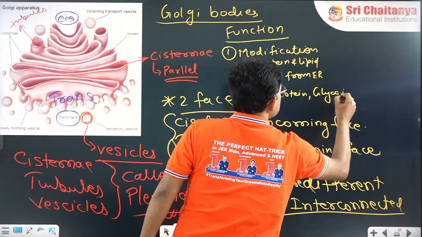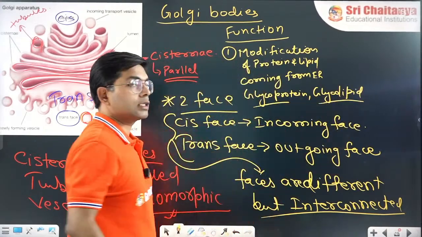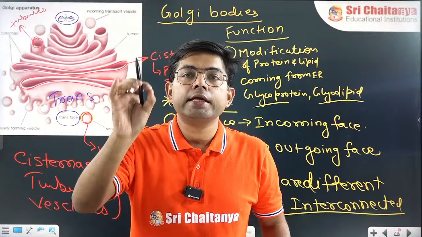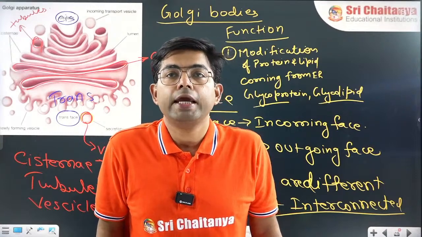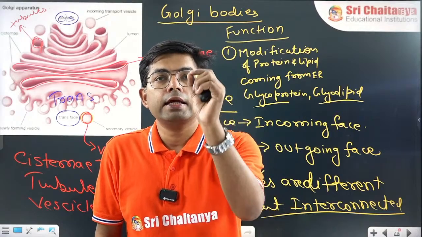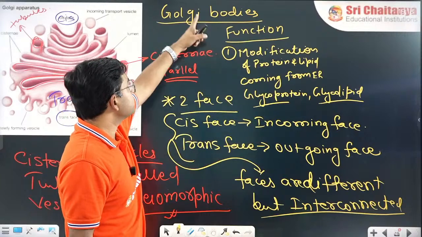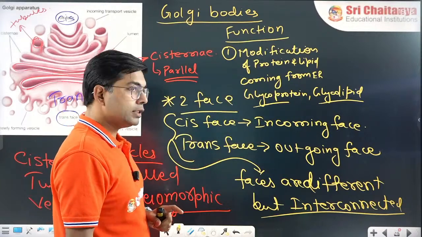So if the question is asked, glycoprotein and glycolipid are formed in, what will be your answer? Your answer should be, it forms in Golgi bodies.